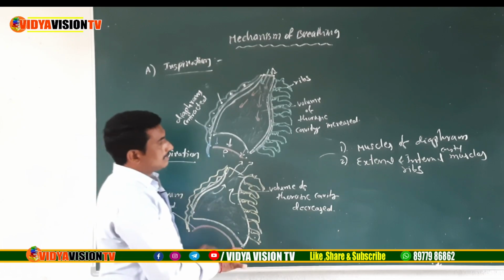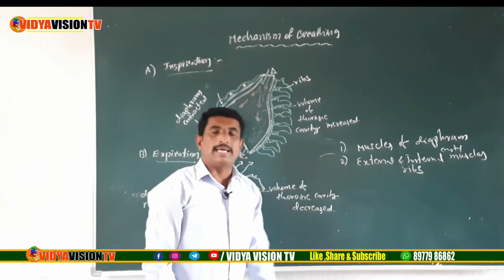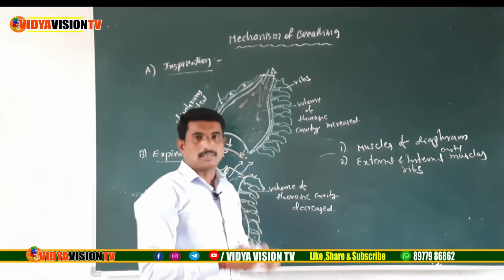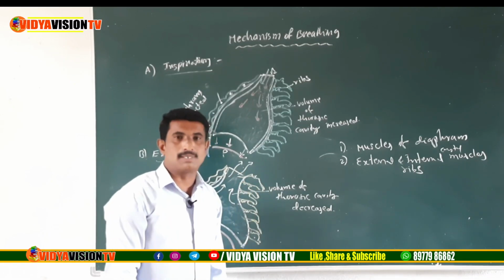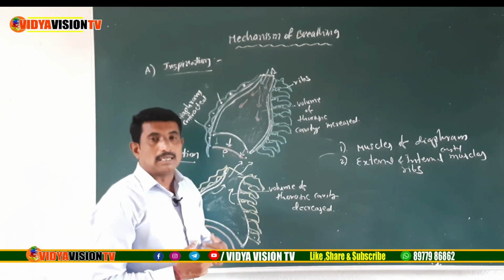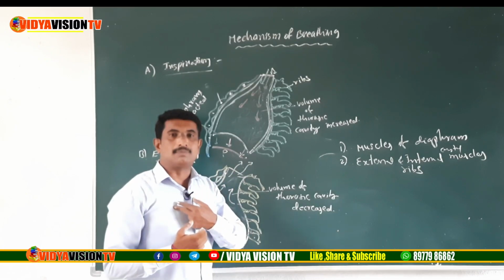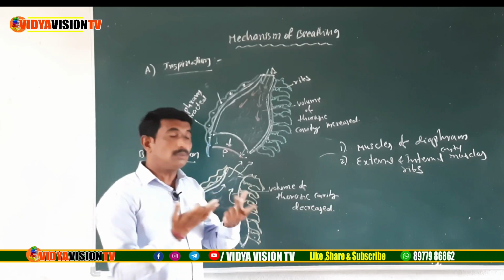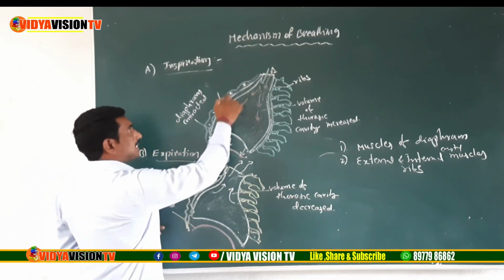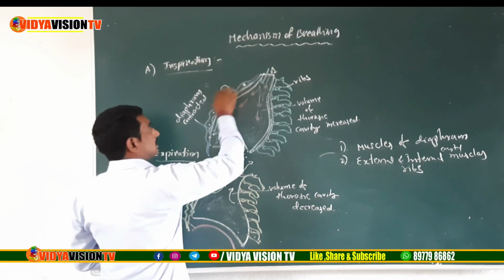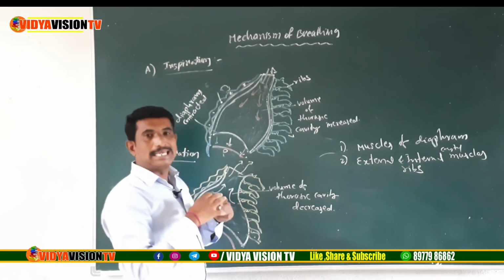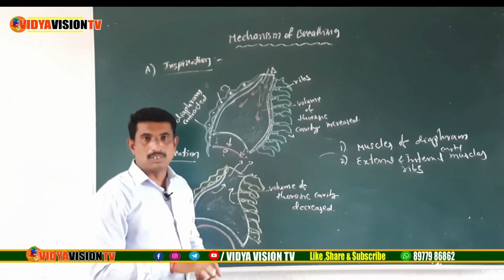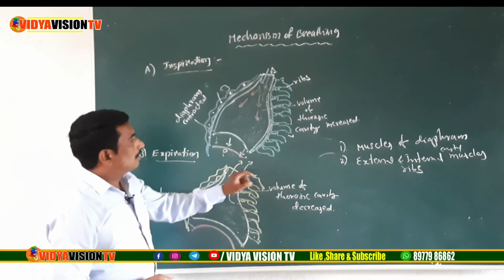Next, the second one, the contraction of external intercostal muscles. The contraction of external intercostal muscles causes the lifting of the sternum and ribs. It lifts up the sternum and ribs, children. So the volume of the thoracic cavity increases dorsally and ventrally.